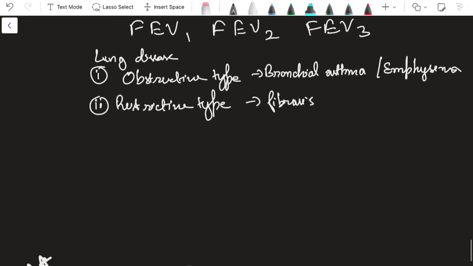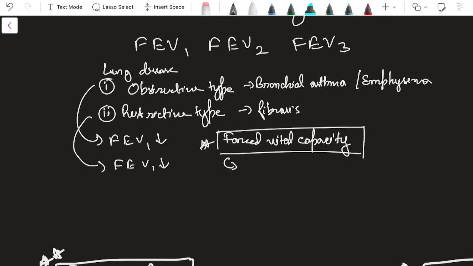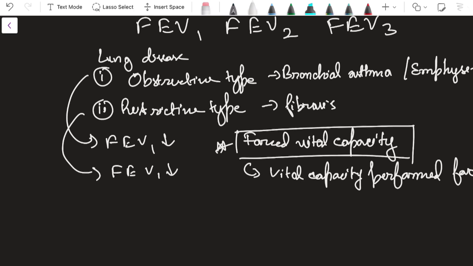In obstructive type of lung disease, FEV1, the forced expiratory volume in 1 second, is reduced. In restrictive type, FEV1 is also reduced. How to distinguish between them? In both cases they are decreased. So how to differentiate? For this we need another thing, that is forced vital capacity, which is the vital capacity performed forcefully. Now this is also measured along with FEV1, FEV2 and FEV3.